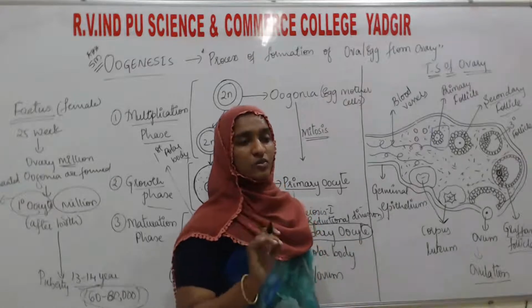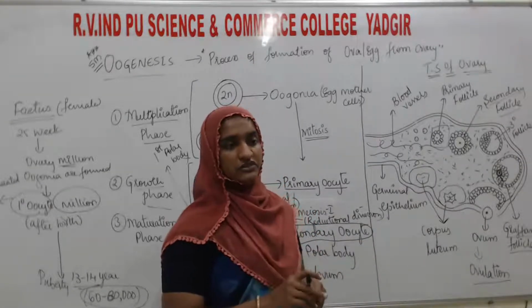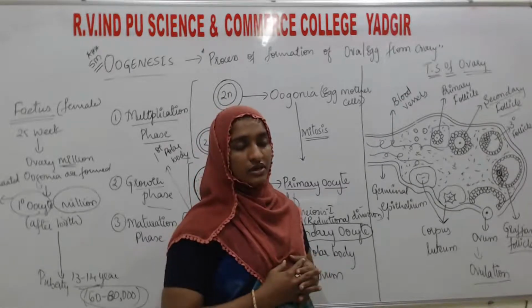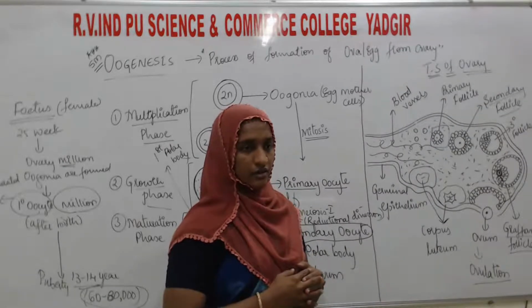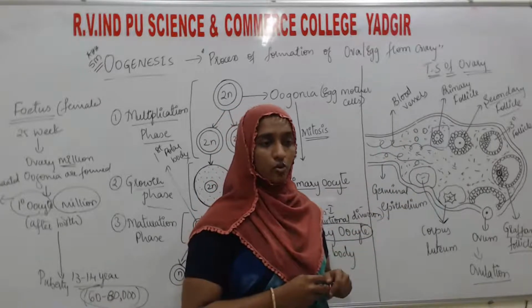Corpus luteum is one of the structures which releases a hormone, and the name of that hormone is progesterone, or the pregnancy hormone. Okay, so this is about what? The transverse section of the ovary.